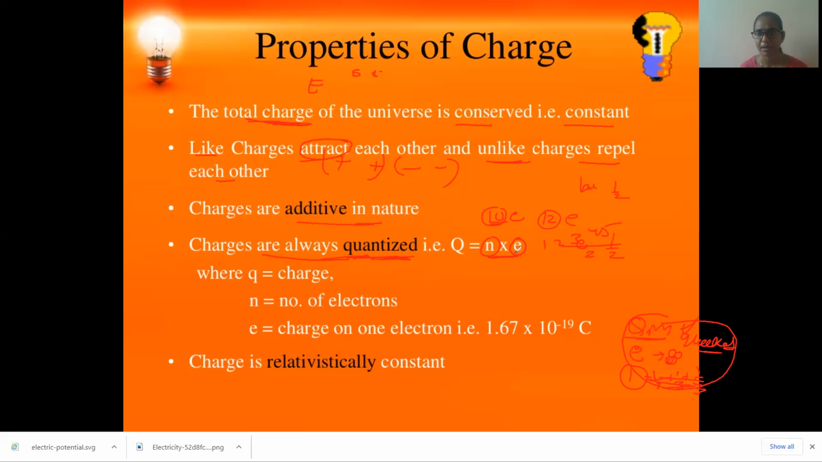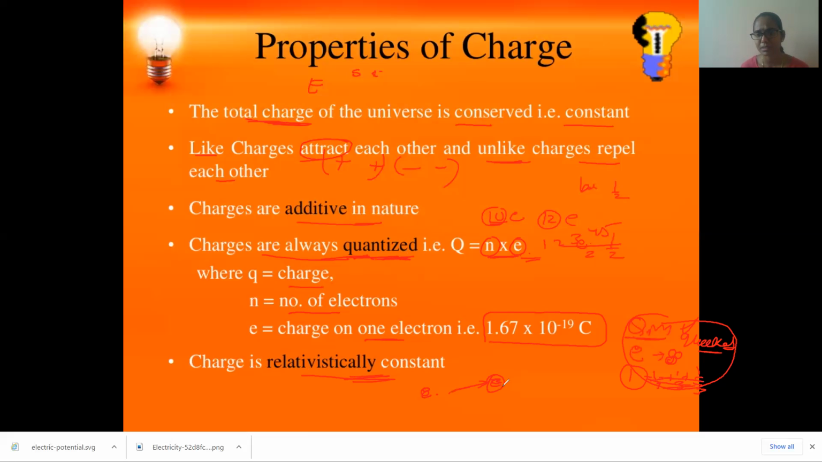That means n number of charges multiplied by n. We cannot divide this charge separately. Okay, where charge q is the charge, n is the number of electrons, and e is the charge of 1 electron. This value is very important when we solve problems: 1.67 into 10 to the power of 19 coulomb. And charge is relativistically constant. Okay, that means it does not vary. If you take one frame to another frame, the charge does not vary.